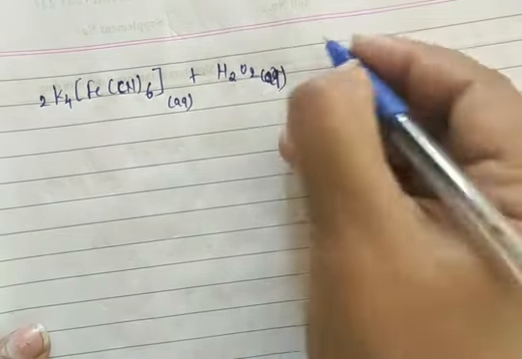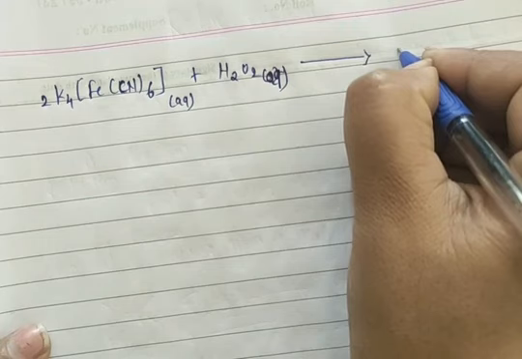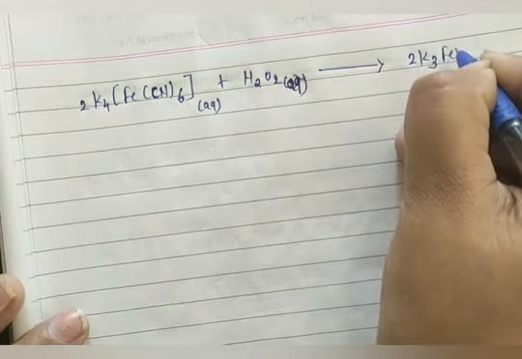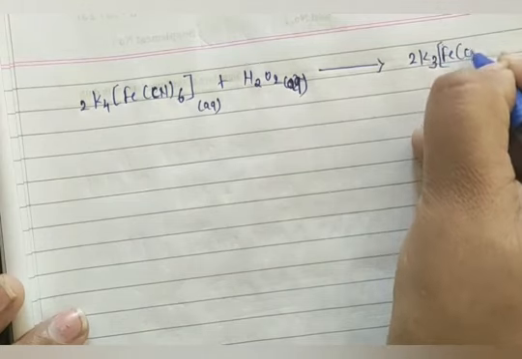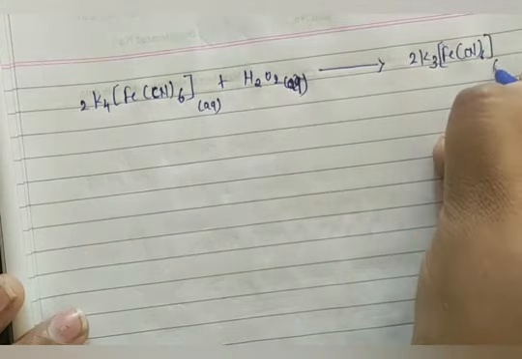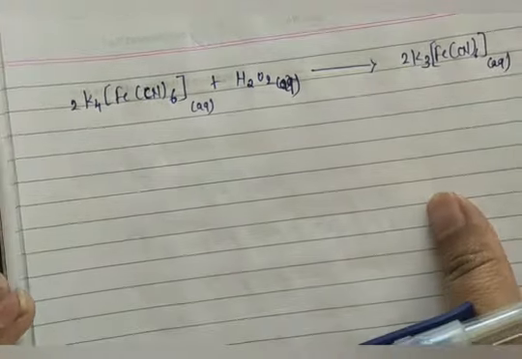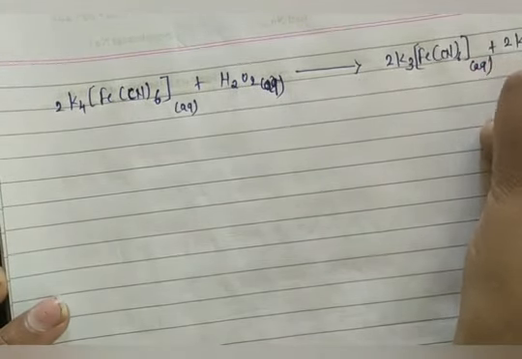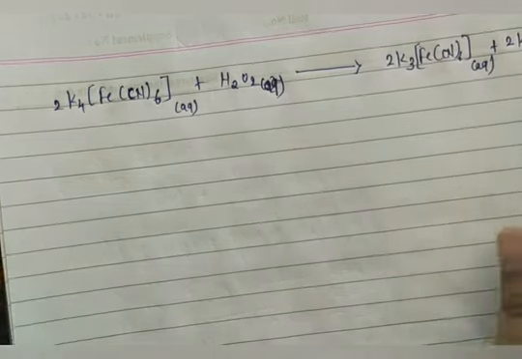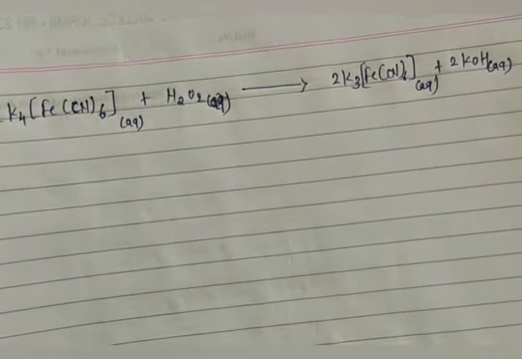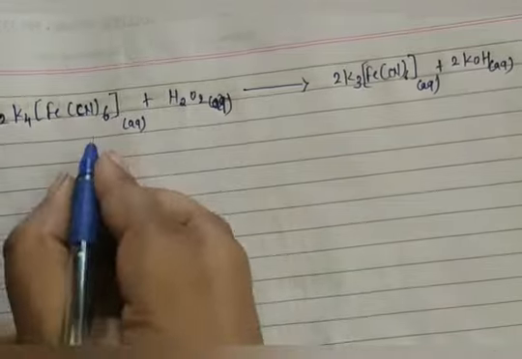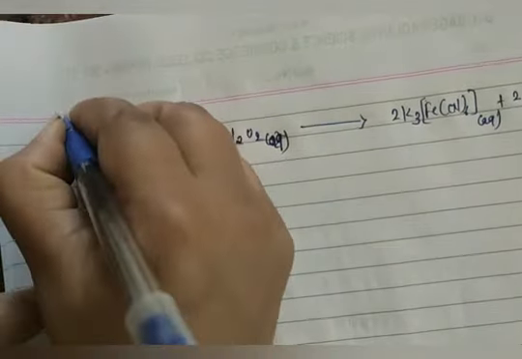It will give rise to 2 K3[Fe(CN)6], again in aqueous state, plus 2 molecules of KOH, again in aqueous state. Okay, they gave this example in your book. Now you have to tell me whether this example belongs to oxidation reaction or reduction reaction. This is your homework.